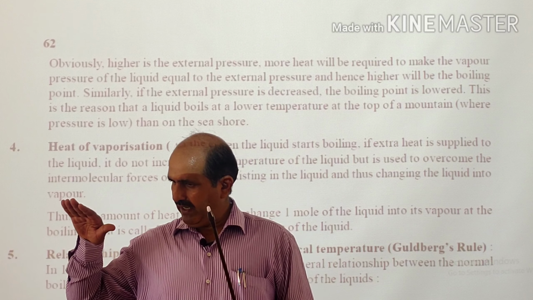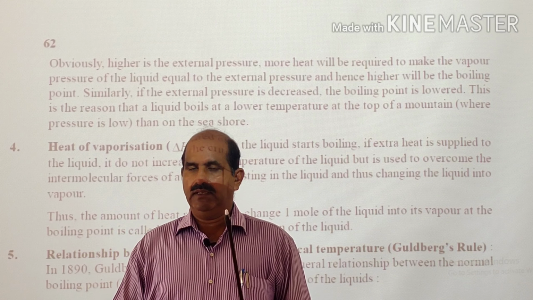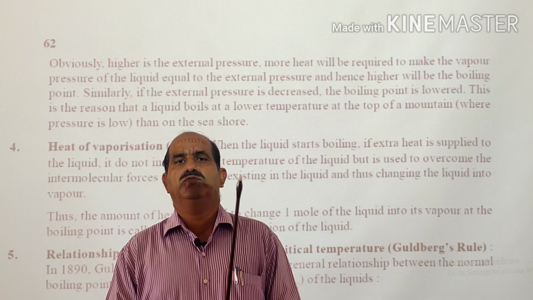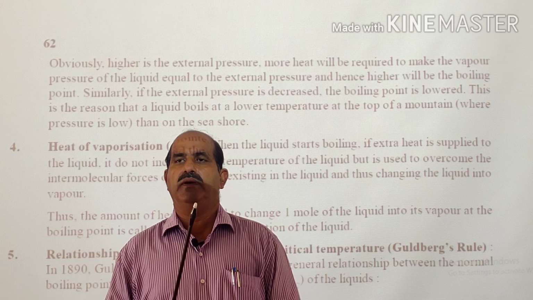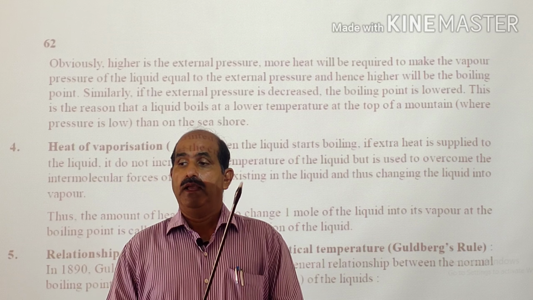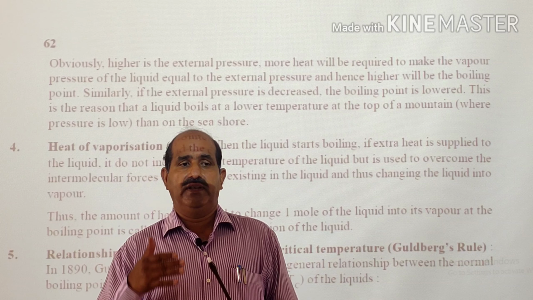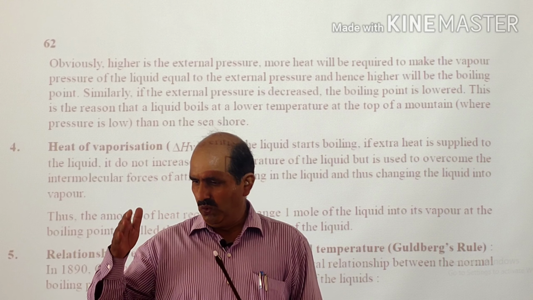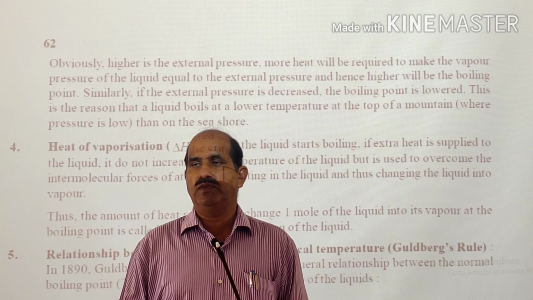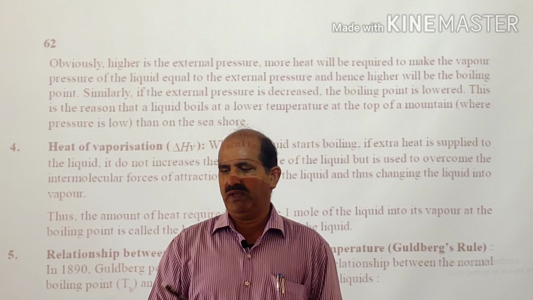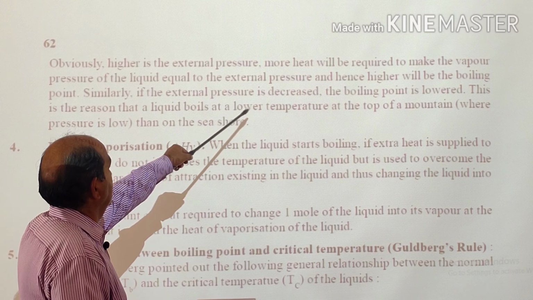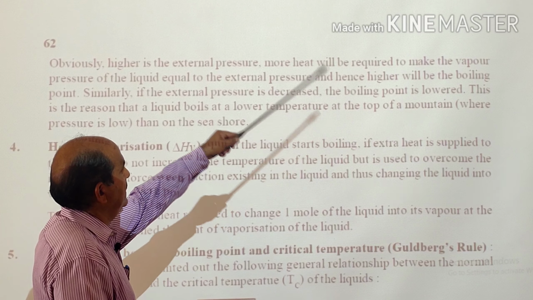And as at the surface of the sea, the external atmospheric pressure is usually 760 mm, means higher, and therefore we will require higher heat energy, more heat energy to increase the vapor pressure of the liquid equal to the atmospheric pressure. So similarly, if the external pressure is decreased, the boiling point is lowered.